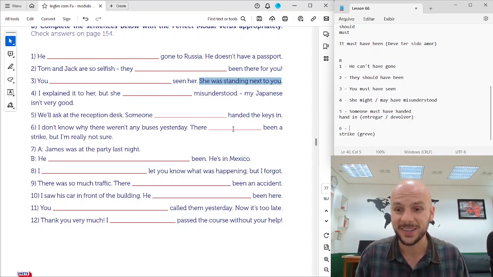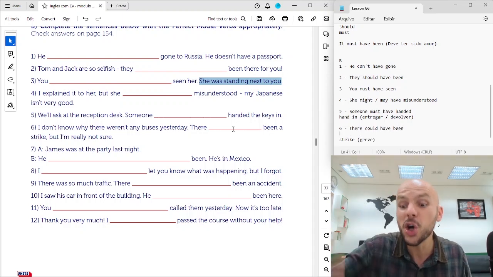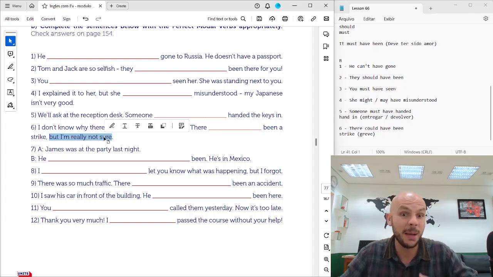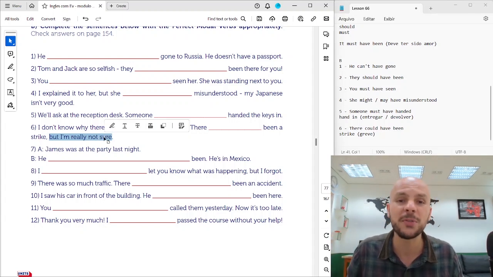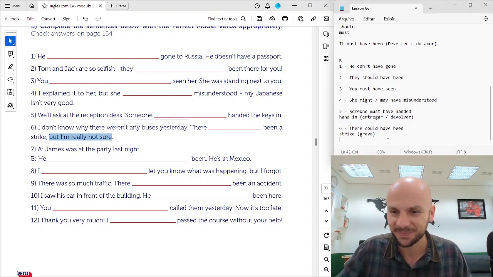So they are having a huge strike in California right now. Yeah, so there could have been a strike, but I'm really not sure. Okay, I'm not sure. I'm just supposing. Okay, so we have to use could to talk about possibility.